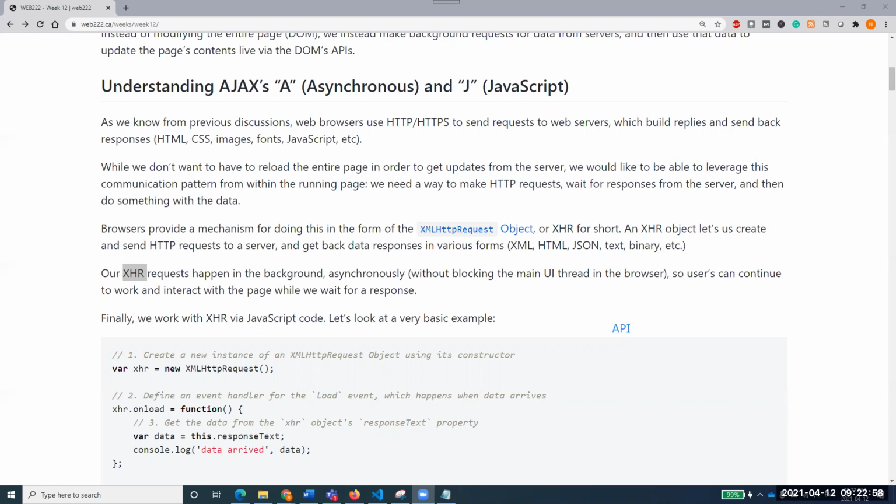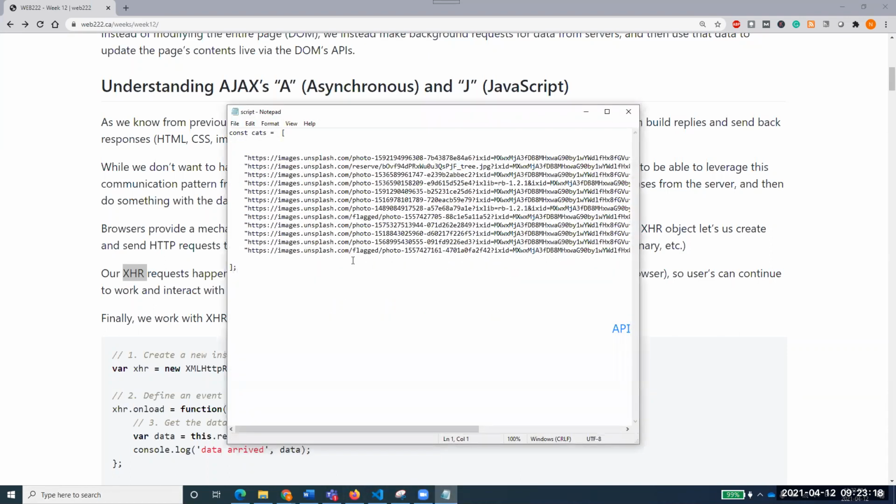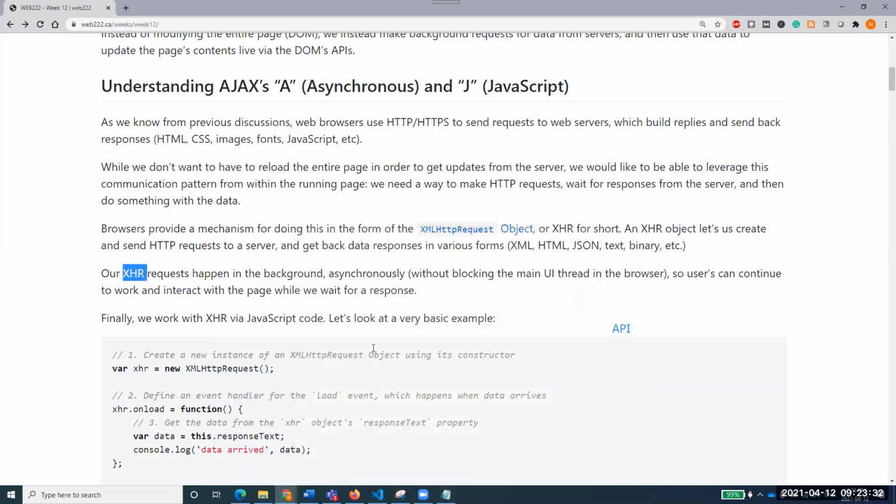The cat example was not bringing up data from the outside world or outside web pages. Rather, it was bringing data from our own JavaScript file, where all those photo URLs were residing. I brought up those photos on my HTML page and used them to have all those photos. But what I am trying to do now is bring something from the outside world, from another application, from another website.